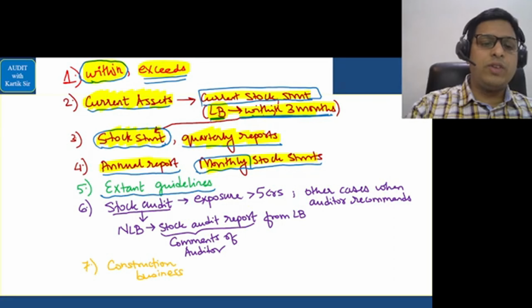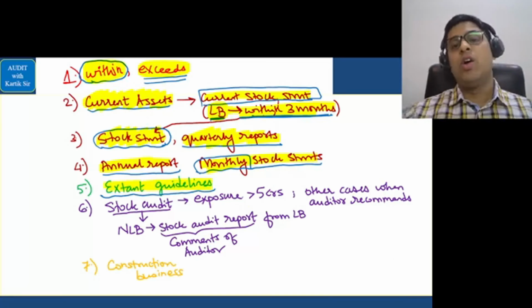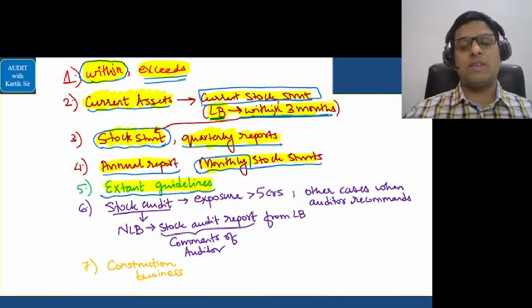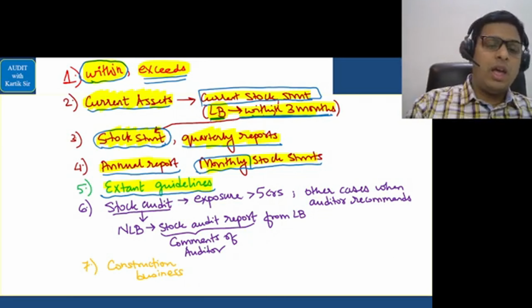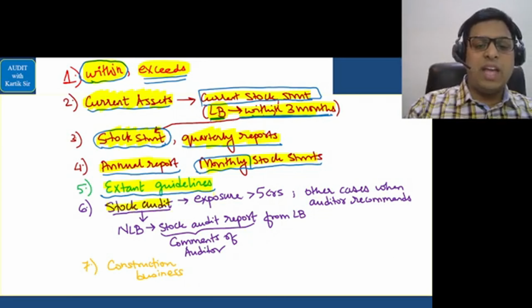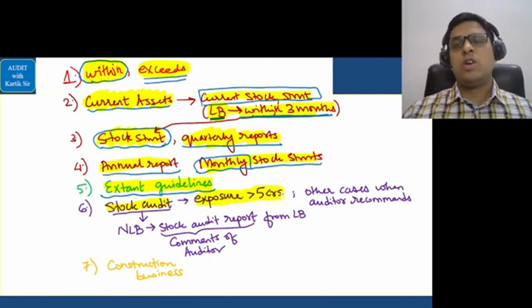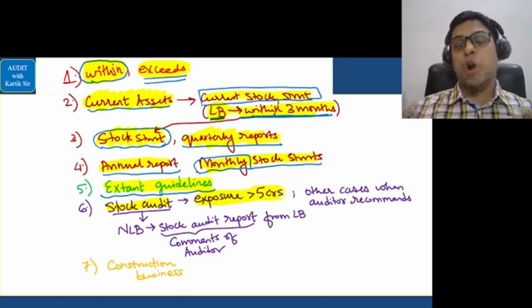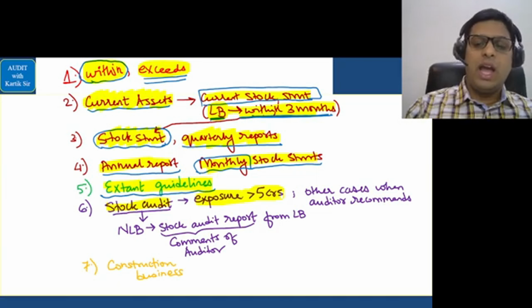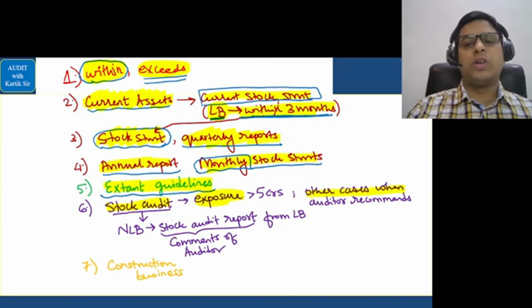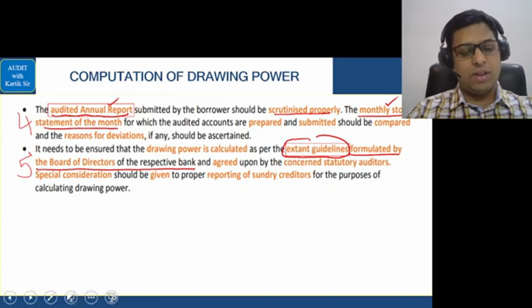Further, we should check the extant guidelines, which are the policies made by the board of directors of the bank. So the auditor will check whether that has been followed or not. Stock audit is compulsory if the exposure, meaning the risk after giving the loan, is more than 5 crores. So if you have given a loan of more than 5 crores to a borrower and the borrower is not going to pay you the amount, then there is an exposure of more than 5 crores. In other cases also, whenever the auditor recommends, you should get the stock audit done.